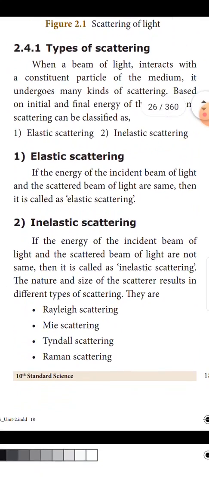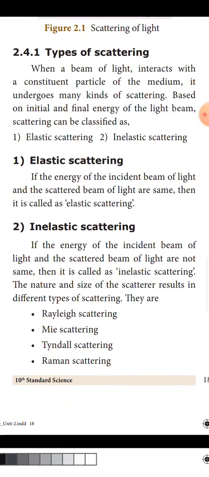Types of scattering. There are two types of scattering, that is, elastic scattering and inelastic scattering. When a beam of light interacts with a constituent particle of a medium, it undergoes many kinds of scattering. Based on the initial and final energy of the light beam, scattering can be classified as elastic scattering and inelastic scattering. First one, elastic scattering.